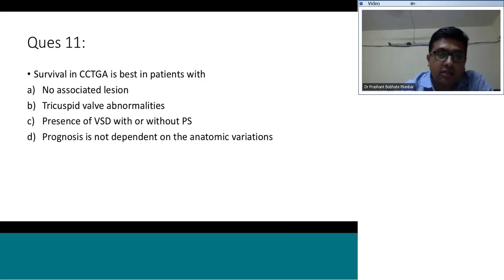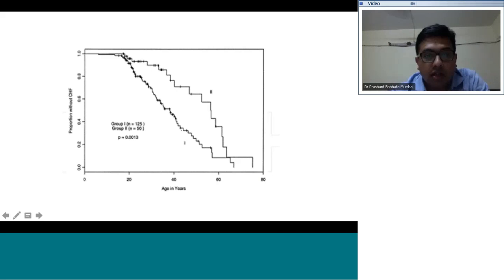And this is as seen in this Kaplan-Meier chart. The two groups of patients, one is with associated malformations, and the second is with no associated malformations. If you see the median survival in the first group is approximately 40 years, whereas median survival in the ones with no associated lesion is approximately 60 years. So the prognosis is best in the patients with no associated lesion. If there is tricuspid valve abnormality, the prognosis is even worse.